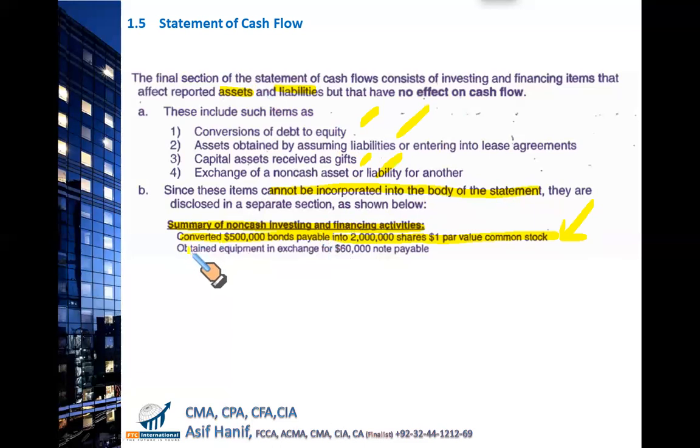Next, obtained equipment in exchange of 60,000 notes payable. You got an equipment and you issued a note. So there is no involvement of cash, but your assets have gone up and your liabilities have gone up also. So you need to report it this way in the summary of non-cash investing and financing activities, immediately after the cash flow statement. So that completes your statement of cash flows overview in detail.